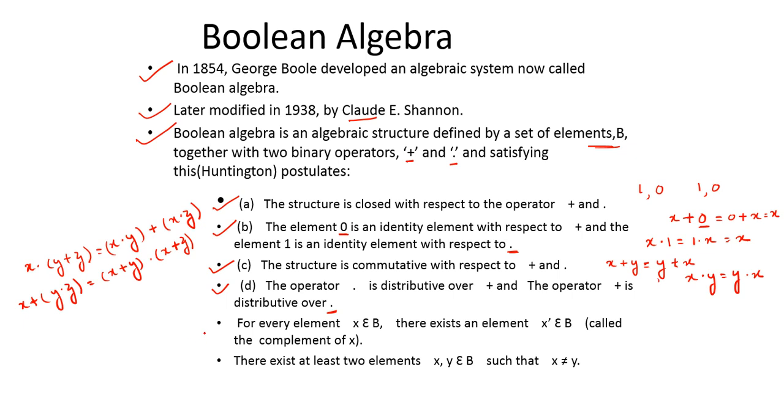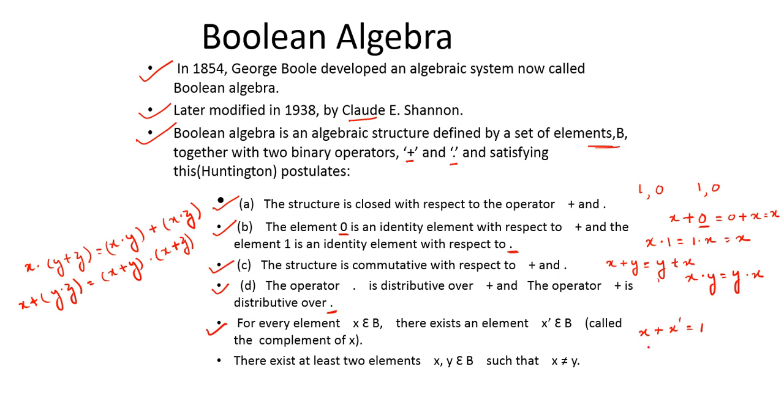Now come to the next one. It is saying that for every element x belongs to B. So what is the element over here? We know very well, either it is 1 or 0. B is a set of elements we have discussed earlier. There exists an element x complement. So this is talking about the complement part. So the meaning over here is that if I have x, then there is also x complement. So x plus x complement is equal to 1. See, 0 plus 1 is equal to 1. If 1 plus 0, that is also equal to 1.